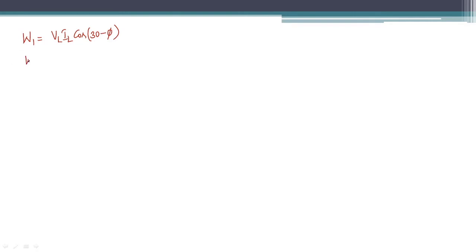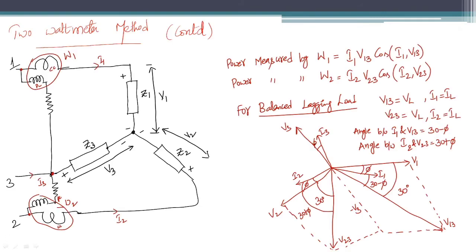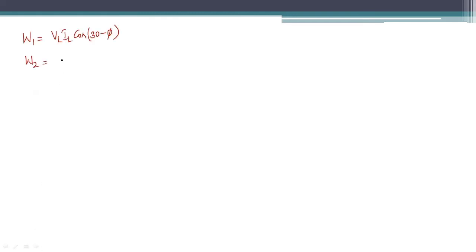Similarly, what is the W2 value? This is IL, this is VL cos of, what is this angle? 30 plus phi. So you will get VL IL cos of 30 plus phi.